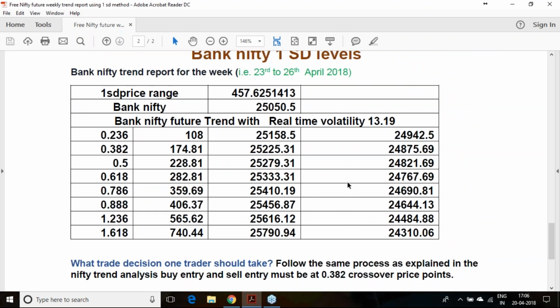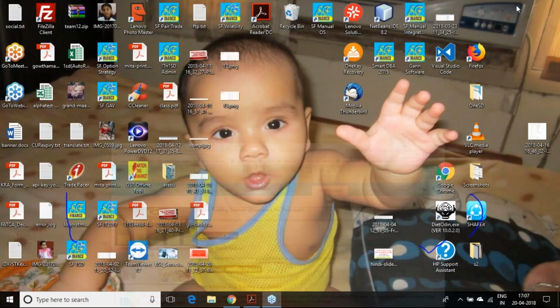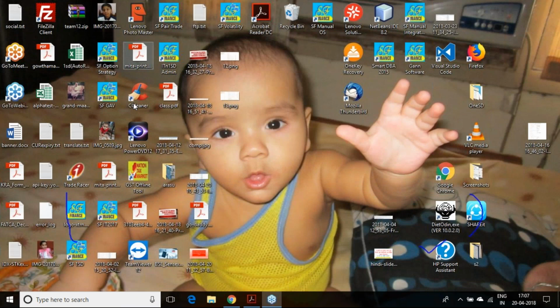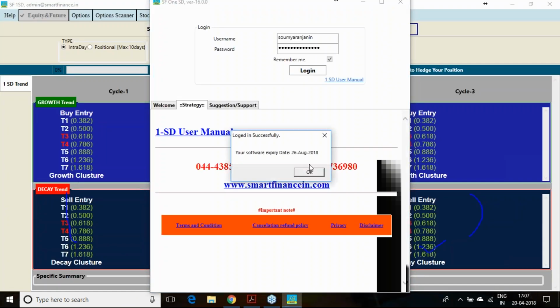So this is the weekly report based on the first cycle. If you have any query associated with this particular report, you can send us an email. You can forward this report to your friends and encourage them to follow some definite method of trend forecasting. However, these same values you will get in our paid software, the one standard deviation paid software. Slight differences will be there because of round-off factors and so on, but you will get almost the same values there.